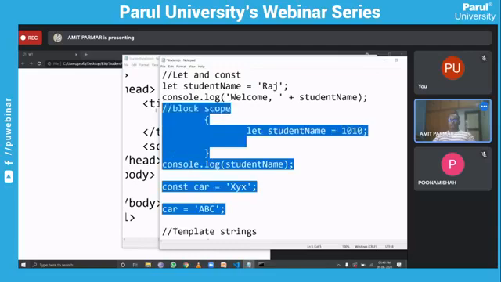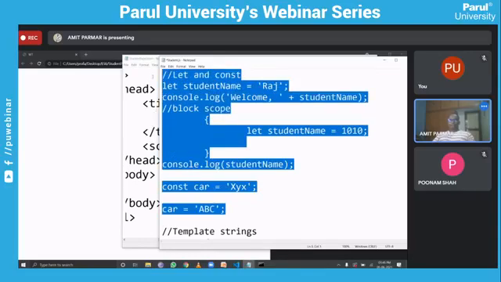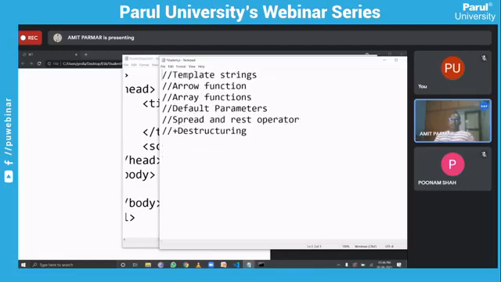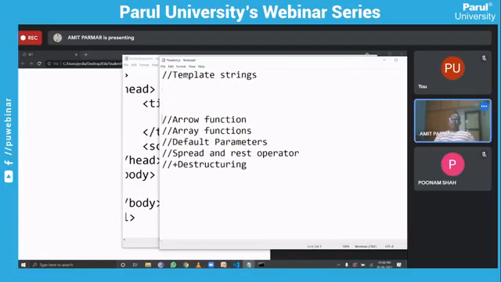Okay. Next thing, I'll just cut and paste from here, and I'll use it at a later stage. So the next thing from the ES6 features is the template string. Now what is a template string?